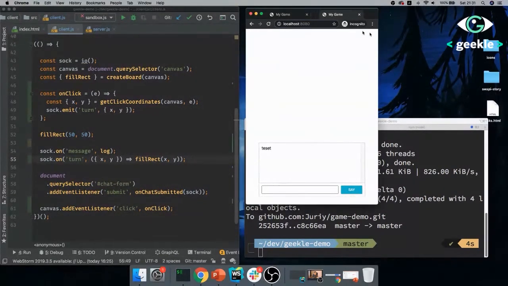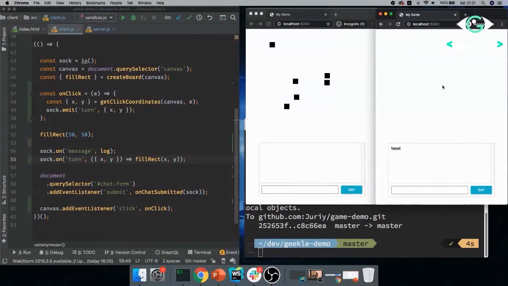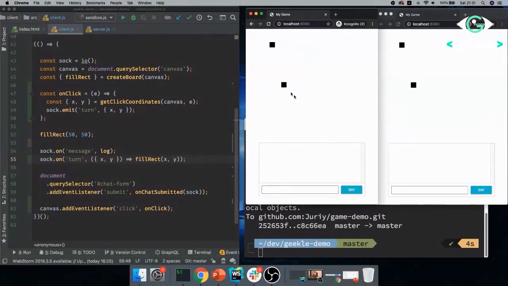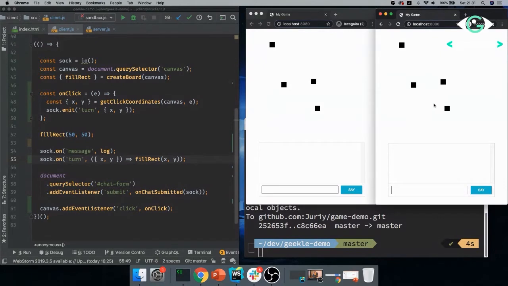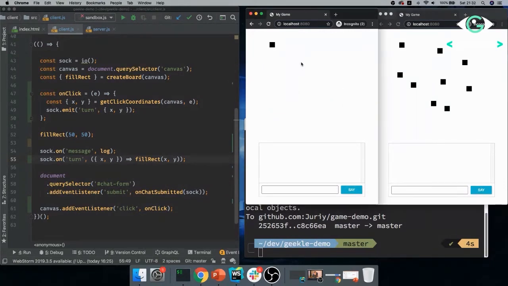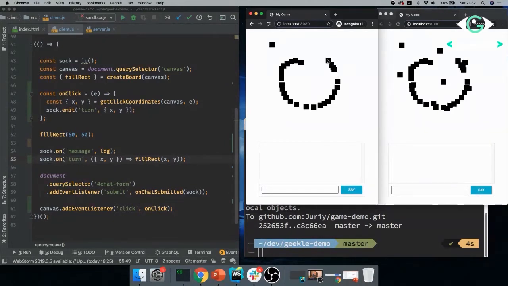So I will need 2 clients here. Let's refresh both of them. And amazing, we can now make turns, right? You see? I already started to make a slightly useful application for COVID, right? I just made an interactive board, right? So you can exchange a short message. All right, so we're in a good shape for our game.